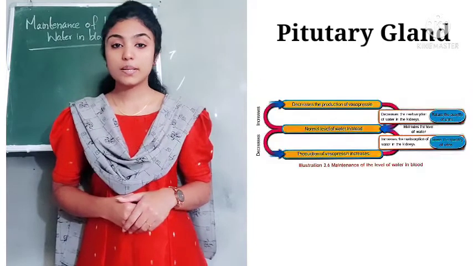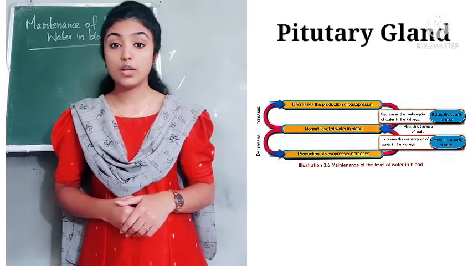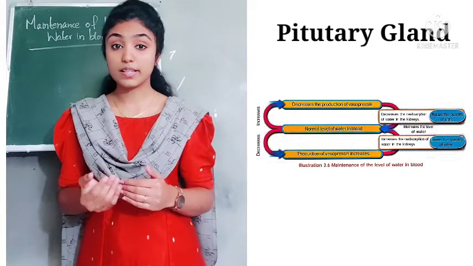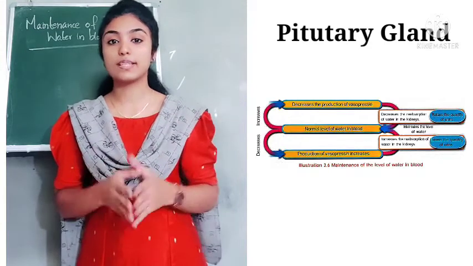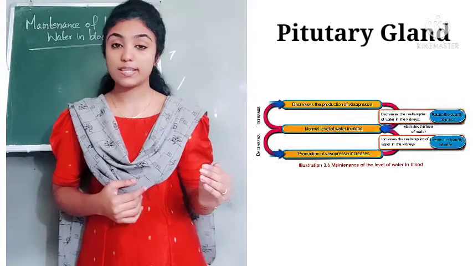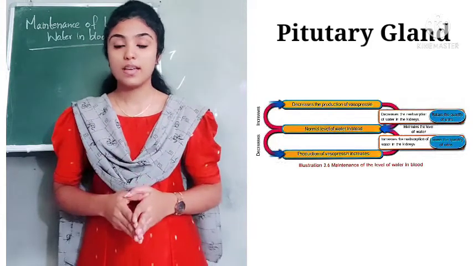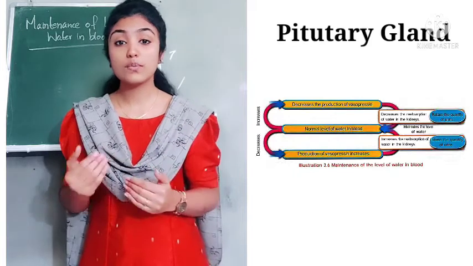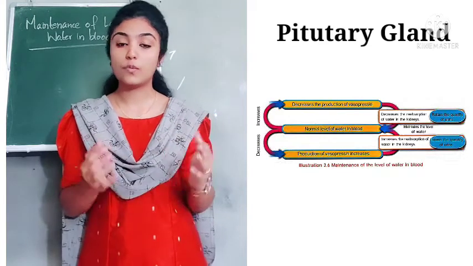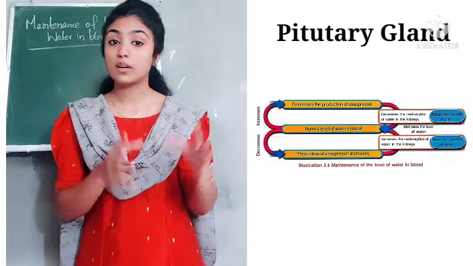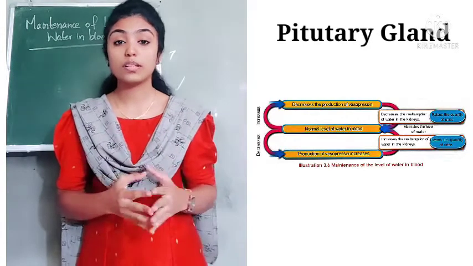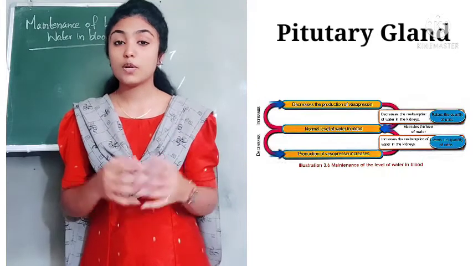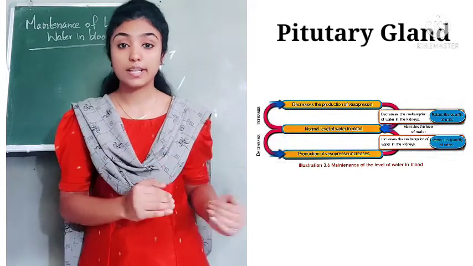Now we shall discuss the maintenance of the level of water in blood. We shall learn this very easily by taking two seasons, winter season and summer season. We know that during winter season we are not losing water from our body in the form of sweat and all. So the amount of water in our body will be higher, and as a result the production of vasopressin decreases.